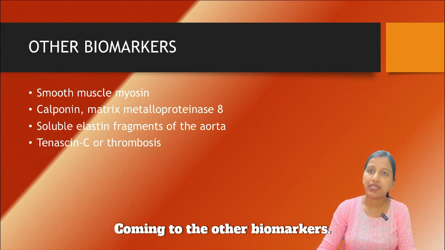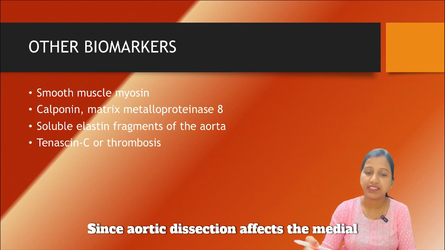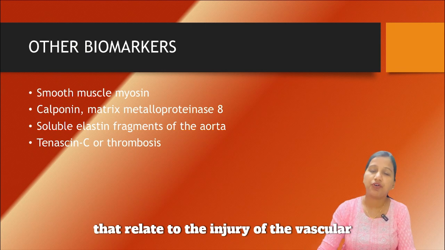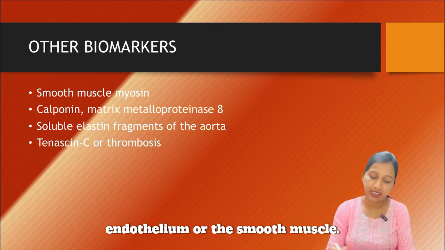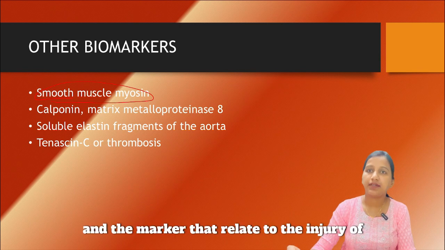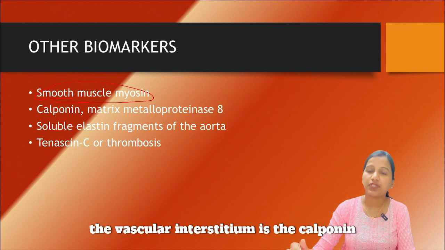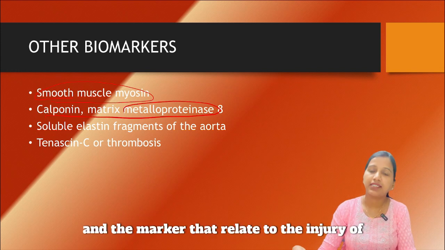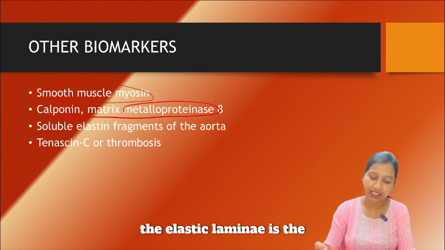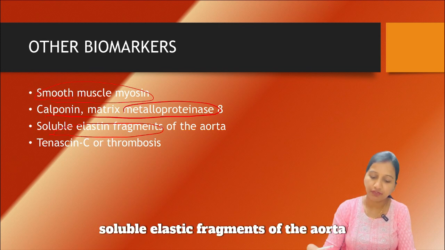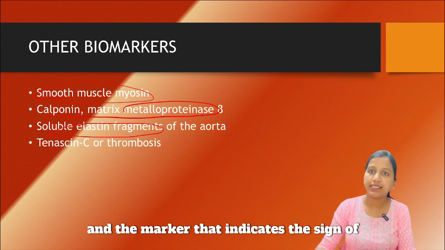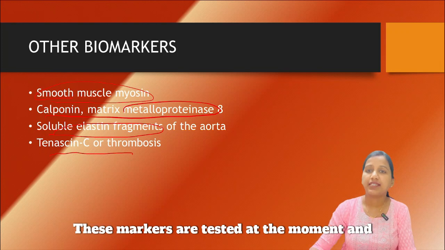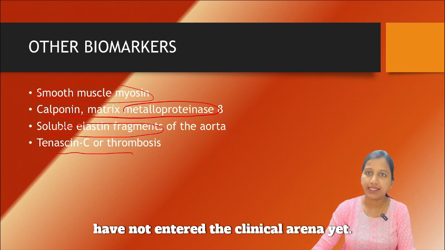Next, coming to the other biomarkers. Since aortic dissection affects the medial wall of the aorta, several biomarkers have been developed that relate to the injury of the vascular endothelium or the smooth muscle, that is smooth muscle myosin. The markers that relate to the injury of the vascular interstitium are calponin and matrix metalloproteinase 8, and the marker that relates to the injury of the elastic laminae is the soluble elastic fragments of the aorta. The marker that indicates a sign of inflammation is tenascin C or thrombosis. These markers are being tested at the moment and have not entered the clinical arena yet.